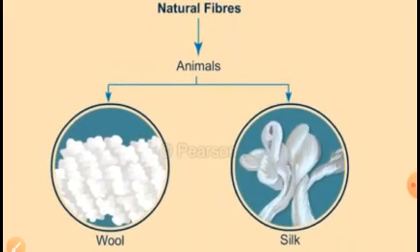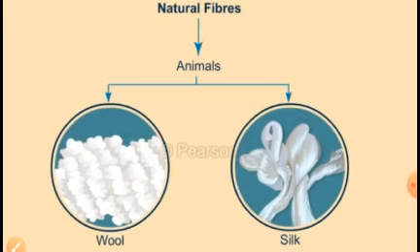As we know children, the larvae of some insects produce a coat covering over them. This coat is called a cocoon. This cocoon gives us silk. The larvae of some animals form a layer around themselves. This layer is called a cocoon. From this cocoon we get silk, and from the fur of sheep we get wool.